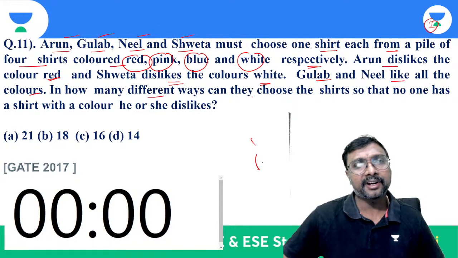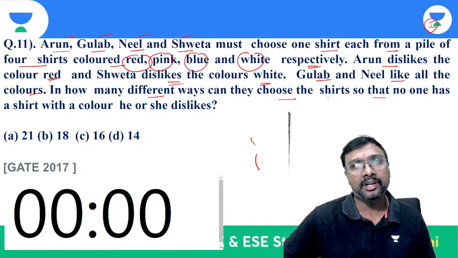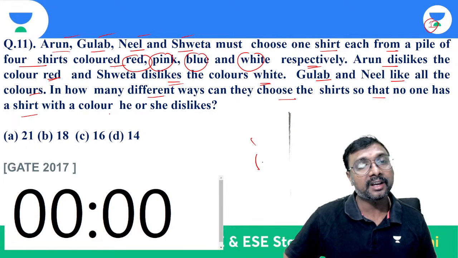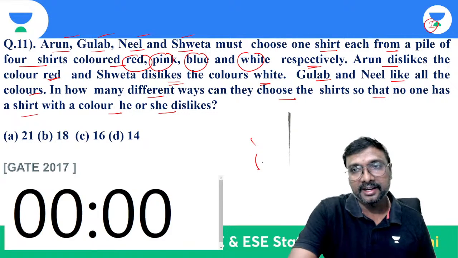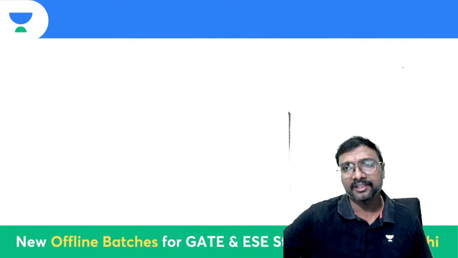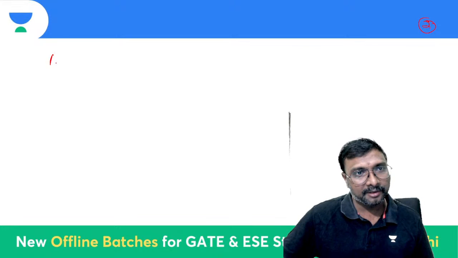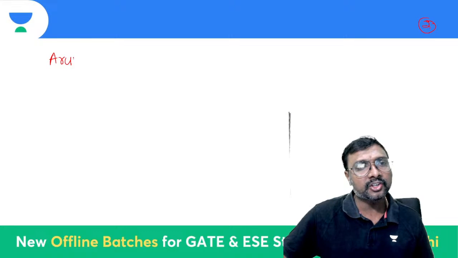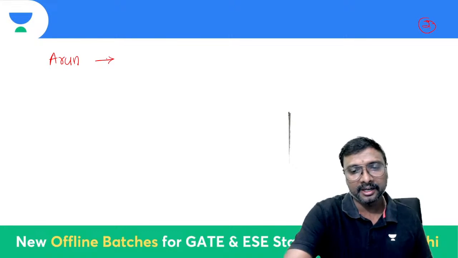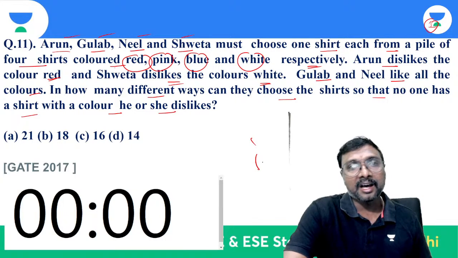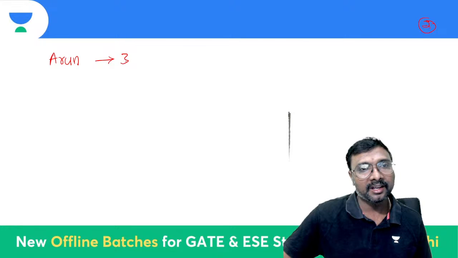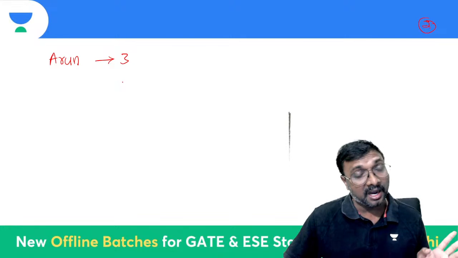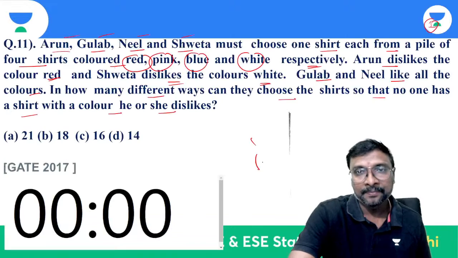In how many different ways can they choose the shirts so that no one has a shirt with a color he or she dislikes? Disliking a color should not be there. How many ways are possible? How many choices does Arun have? Arun dislikes the color red, so he has only 3 choices. He doesn't want red, so other than red he can select any other 3.